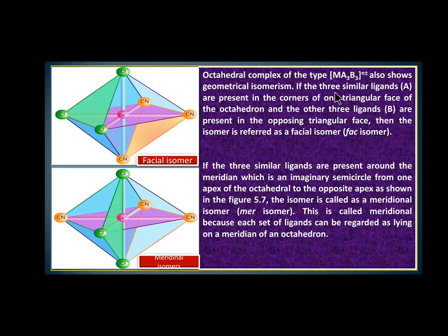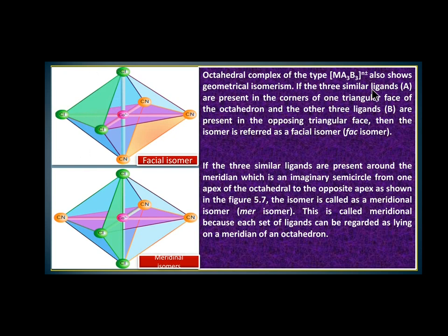So what is the general form of this isomer? Metal A3B3. Three similar ligands of A are present in the corner of one triangular face. If A is considered as Cl, three ligands are present in the corner of the one triangular face.